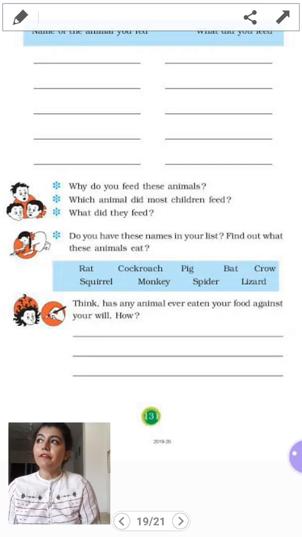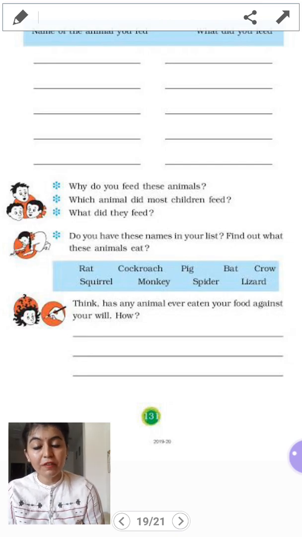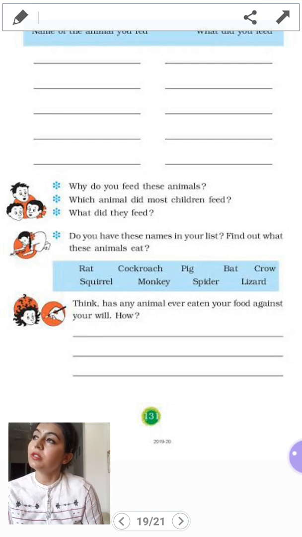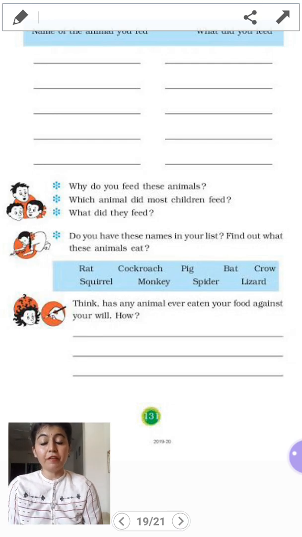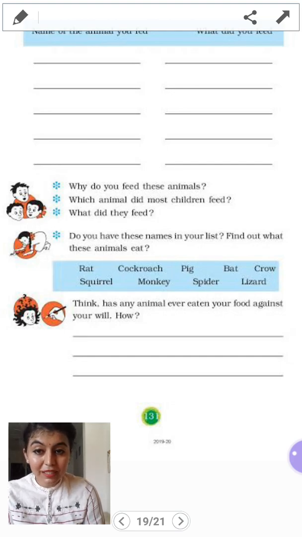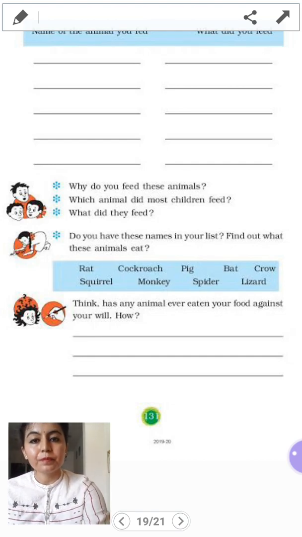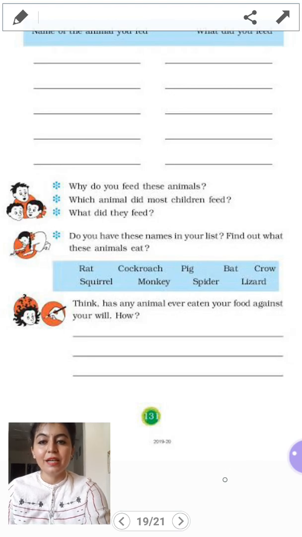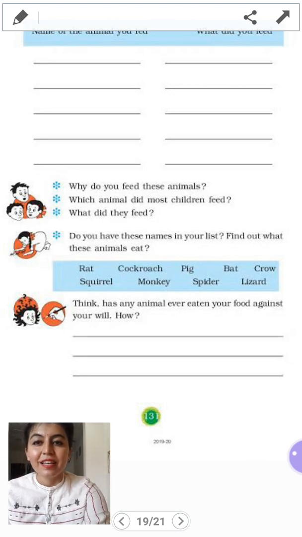For example, if you feed a cow, what do we usually feed them? We feed them grass, green grass, fresh grass. Then we feed them breads or chapatis. Then we also sometimes feed them peels of vegetables and fruits. Then if I talk about a cat, what do we feed them? We feed them milk, bread. So cats are omnivores. They eat animals as well as food like bread, chapati.